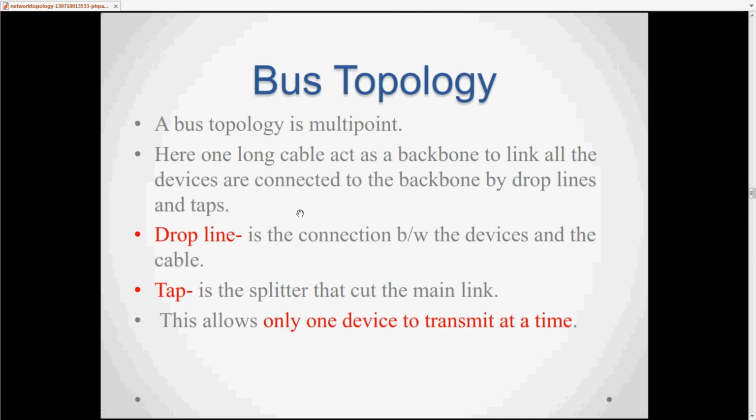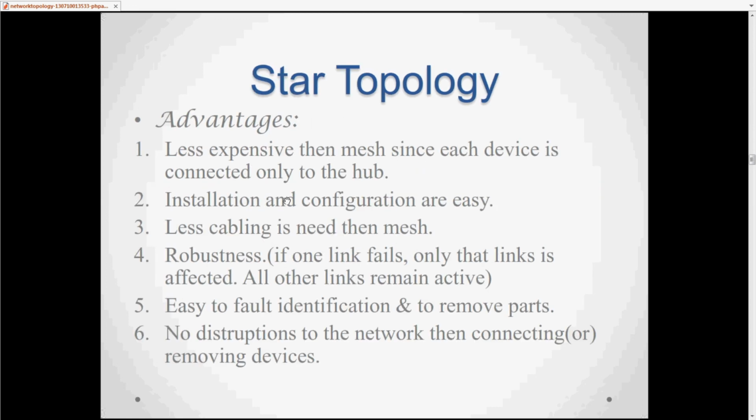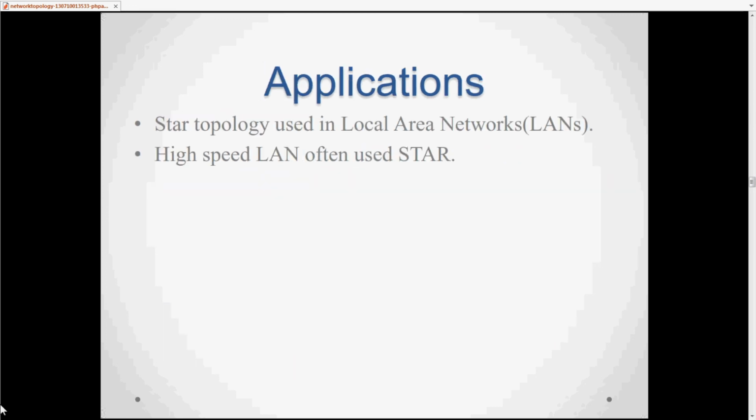Star topology is used in local area networks, and mesh topology is used in wide area networks. A high speed LAN often uses a star. So this is the mesh and star topology. In the next video we will discuss ring and bus topology.